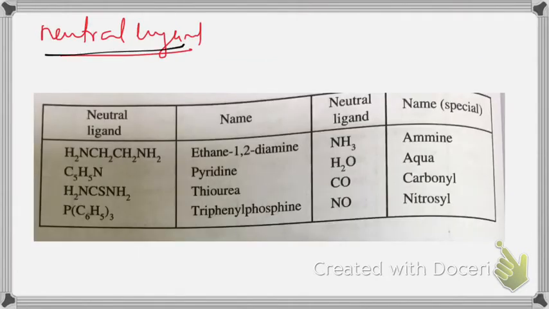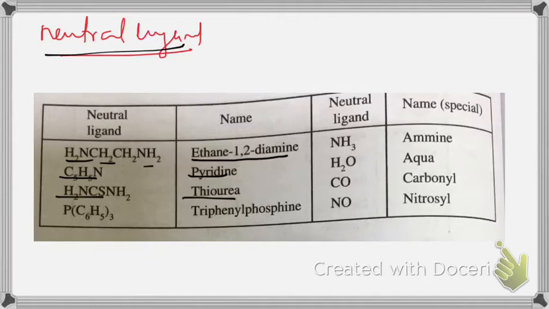Neutral ligands have no charge at all, so normally they can be named with their common name. Even then, there are some exceptions. NH2CH2CH2NH2, that is our ethylenediamine. It can be named as ethane-1,2-diamine. This is pyridine. Again pyridine here also.